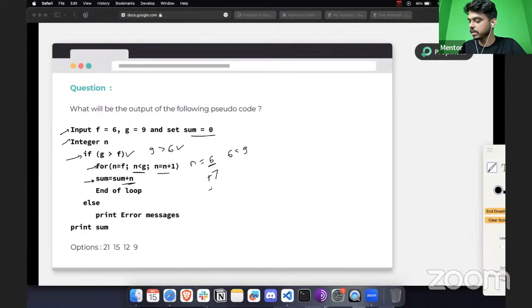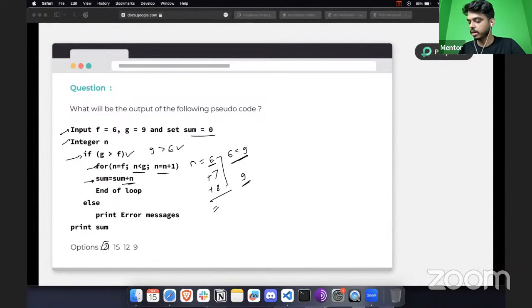Then in the third iteration, you will add 8. And in one more iteration, the next value is going to be 9. Since this condition will not be satisfied, that will fail. So all you have to do is add these 3 numbers, and whatever the answer is going to be, that is going to be your 21. All right, so basically that will be the correct answer here.